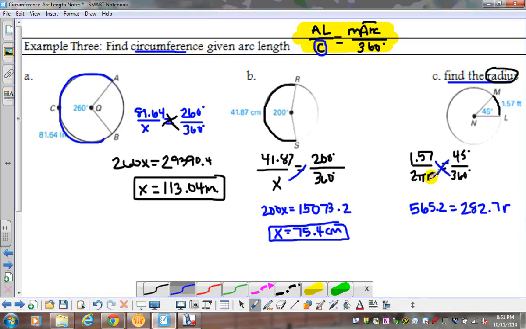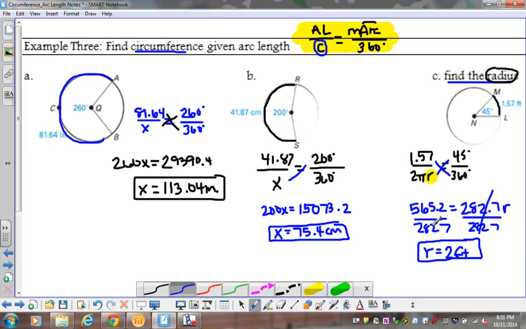Because I've got a variable right there, I've got to make sure I remember to put that variable over here. So I'm going to divide both sides by 282.7, so it cancels out there. I take 565.2 and divide it by 282.7. That is going to give me 1.99929, so we're just going to say right at 2 feet. So the radius of my circle is 2 feet.